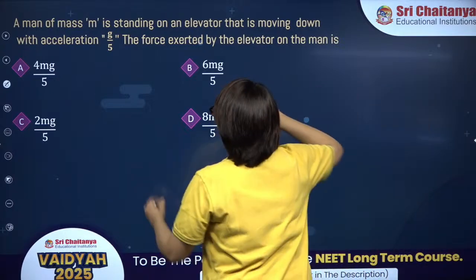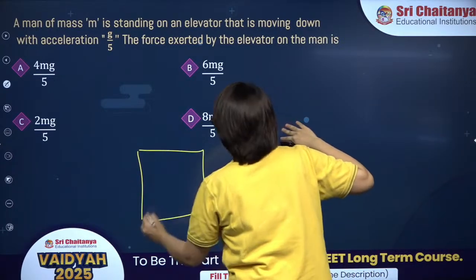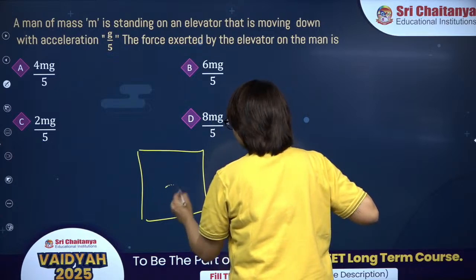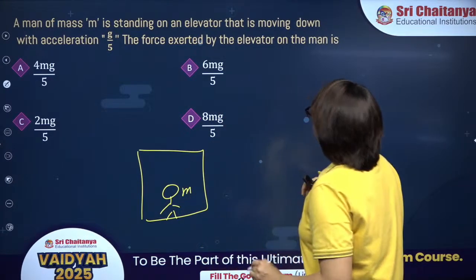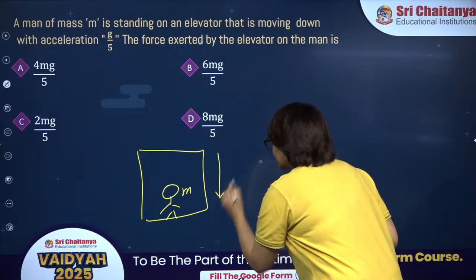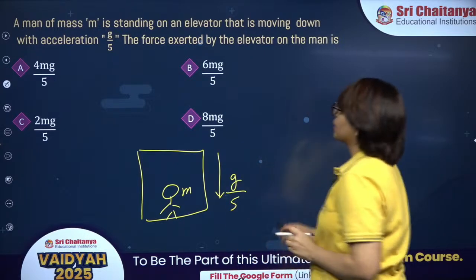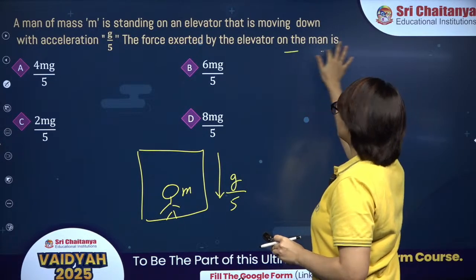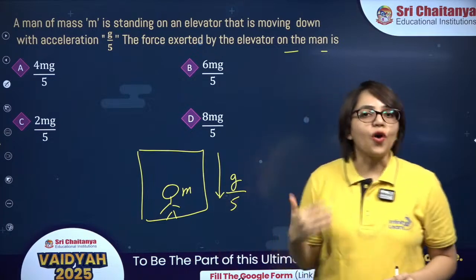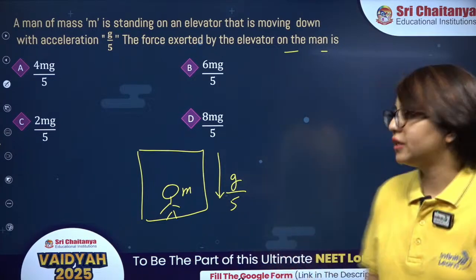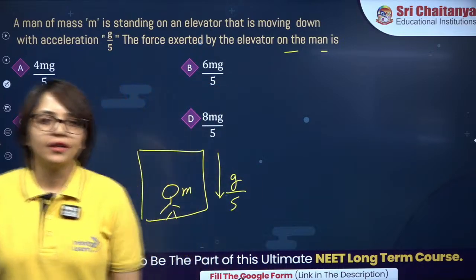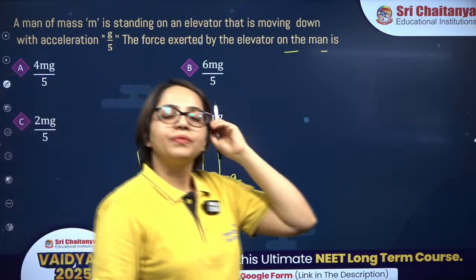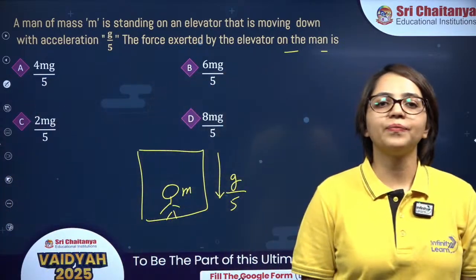A man of mass m standing on an elevator. This is the man. And that is moving down with acceleration g by 5. Okay, the force exerted by the elevator on the man is, you have to find the normal reaction provided by the elevator on the man. Chalo, try this one. Come on. Draw the FBD. Try to find the correct answer.